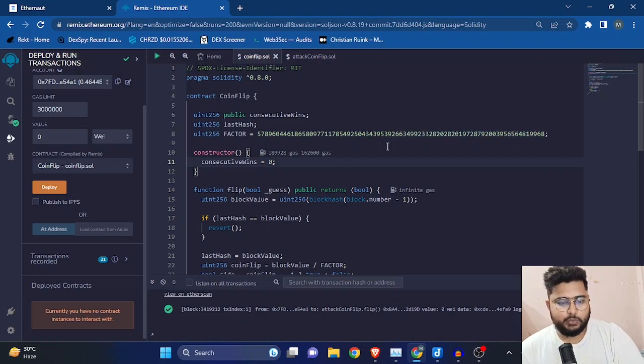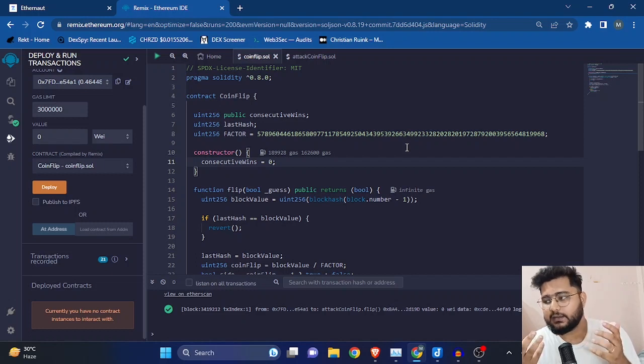The whole concept of blockchain is decentralization, not centralization. If a centralized entity is generating a random number, that entity can manipulate the whole game.